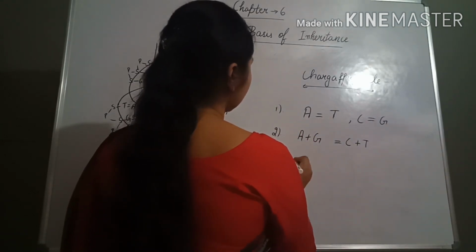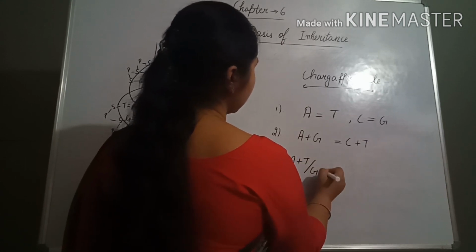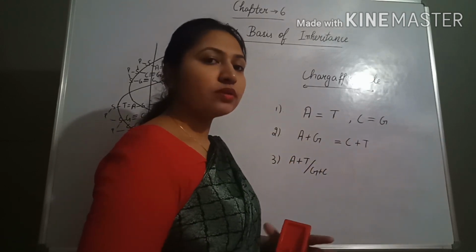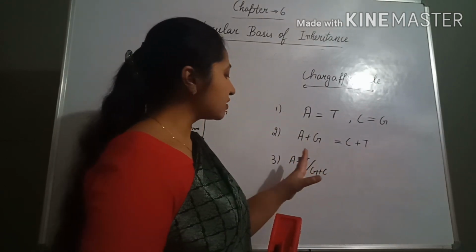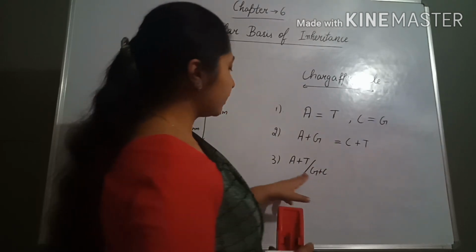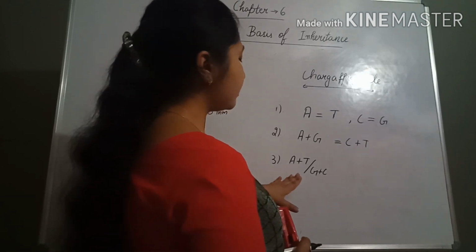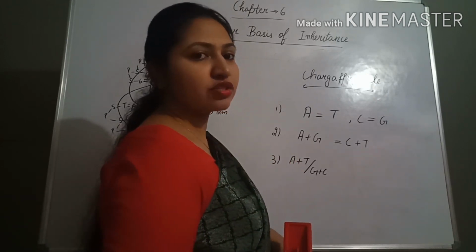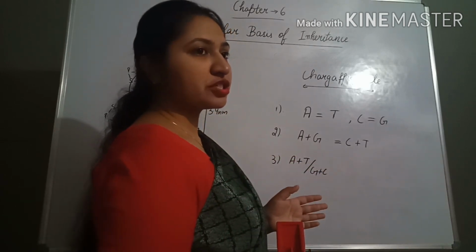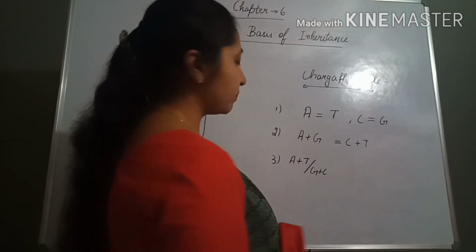And third is the A plus T to G plus C ratio. This ratio is different in all the species, meaning all the species have a different ratio of A plus T upon G plus C, and it helps us with classification also. The same or closely related species have almost the same, nearby ratio.